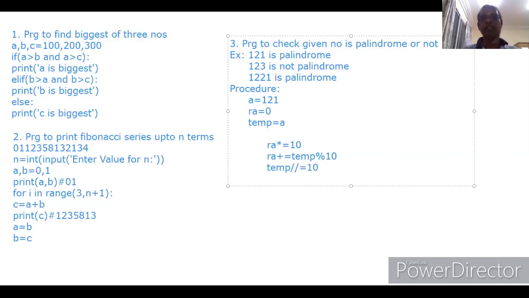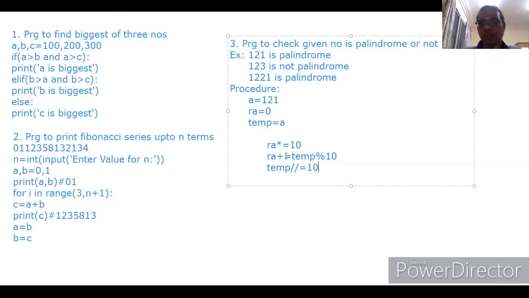Assume we need the number 1 from the last digit. That one should be assigned to ra as the first number. Temp contains a, so temp is 121. Here ra *= 10. ra is already 0, 0 multiplied by 10 is 0, so ra is assigned 0 again. Then ra += temp % 10. Now temp contains 121, 121 divided by 10, so the remainder will be 1. 1 will be added to ra.